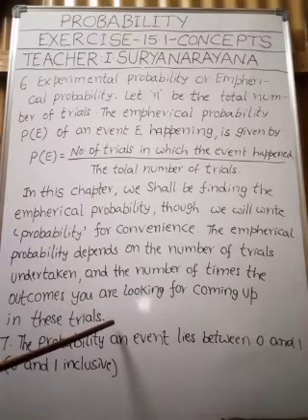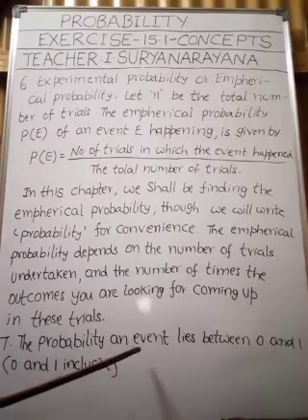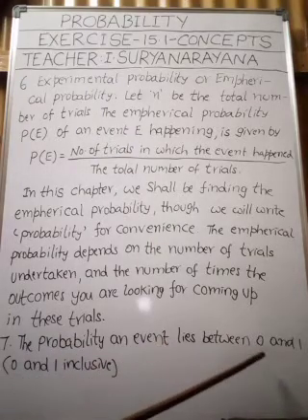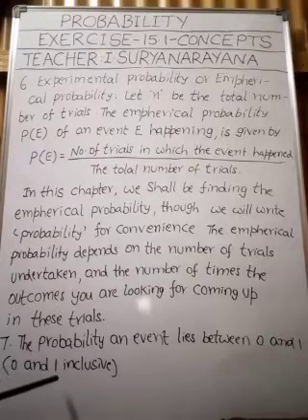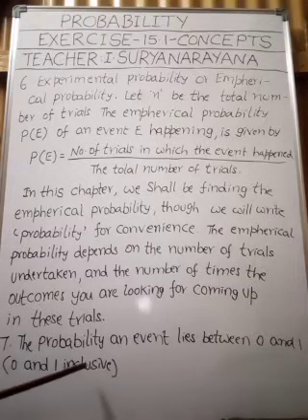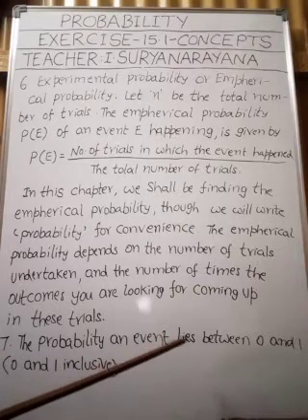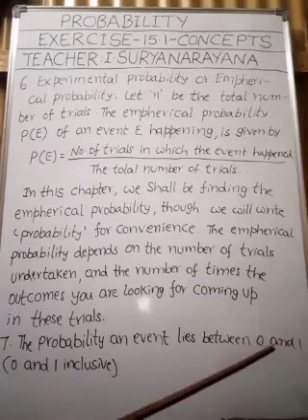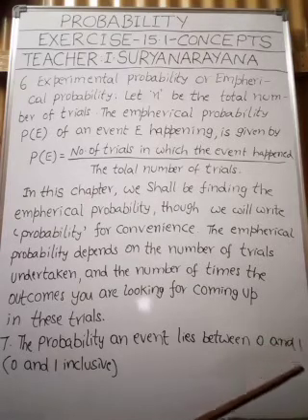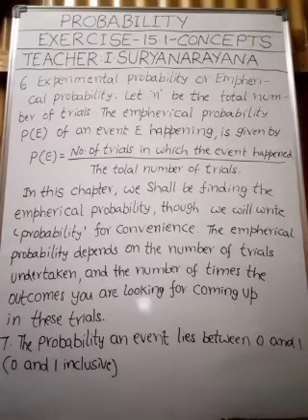Now come to the seventh point. The probability of an event lies between 0 and 1, inclusive of 0 and 1. Okay, my children. If you find the probability of any event, it lies between 0 and 1. Sometimes it may be 0, sometimes it may be 1, and sometimes between 0 and 1, meaning you can get 0.1, 0.2 like this. Okay, my children, understood this point? Right.